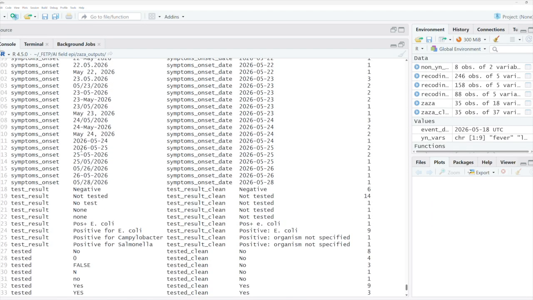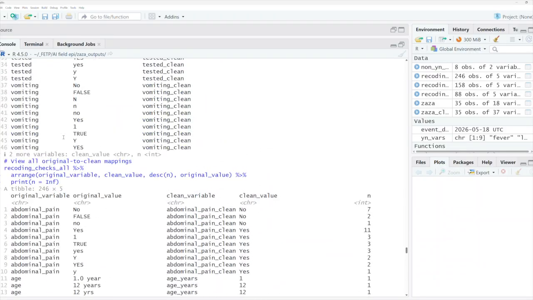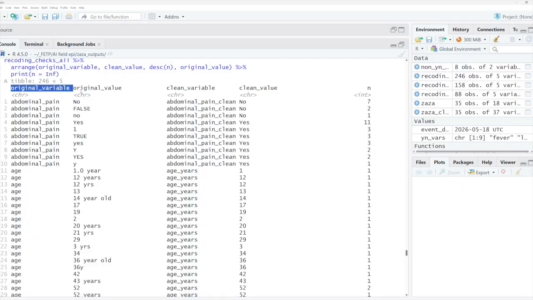So the chatbot helped create this table, which shows all of the variables and how they are recoded. We have a column for original variable, what the original value was, the clean variable name, what the clean value was, and the frequency. We can see that, for example, for the symptom abdominal pain, no was converted to no. It wasn't changed at all. There were 7 of those observations, but false was changed to no. And we can look through all of the different variations of the responses and basically confirm that yes, the chatbot correctly recoded these as yeses and nos.